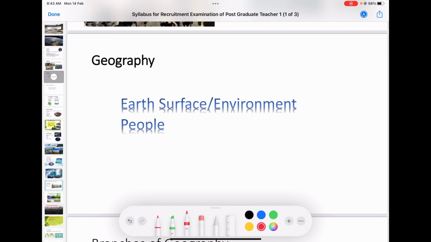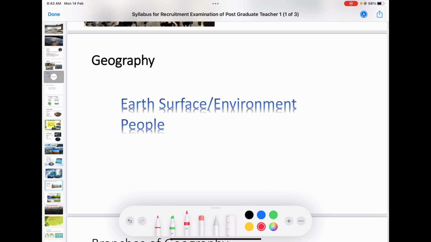Then we can go for the branches of geography. Geography में कितना branches है, that we can look right now. अभी पहले से बहुत कुछ definition हम लोग देखा है. तो इसमें, when you go through the descriptions, you can see two main points. That is Earth's surface, our environment.